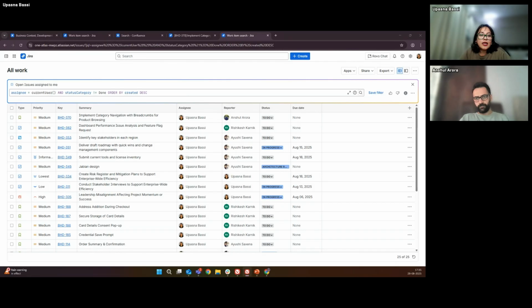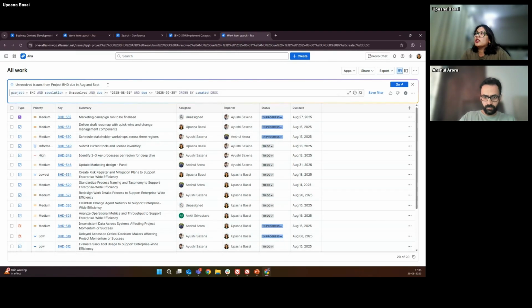I have another case a little bit more complicated where I'm asking that I need a list of unresolved issues in PhD project which are due this month or next. Again, it's going to try and generate the query accordingly. Project PhD, resolution unresolved because that's what I said. It's considered due date automatically as August and September, and then ordered by created. That we can play with.